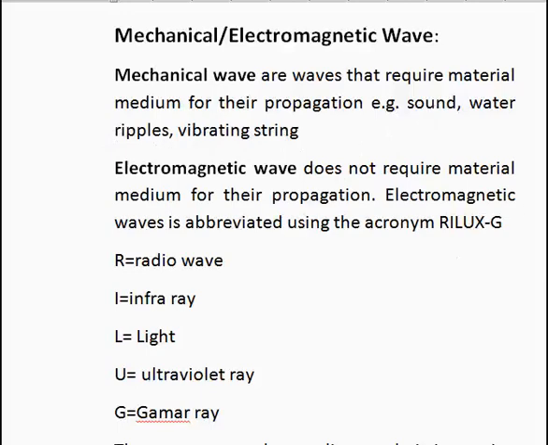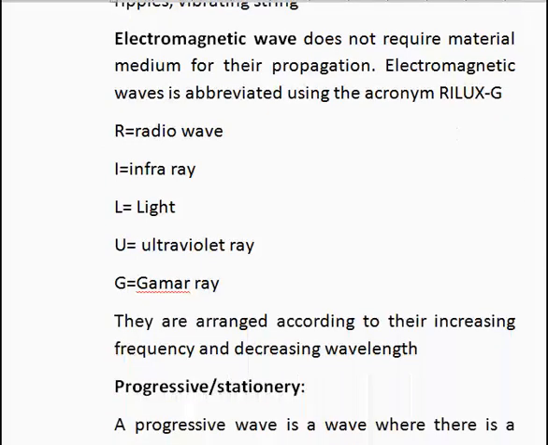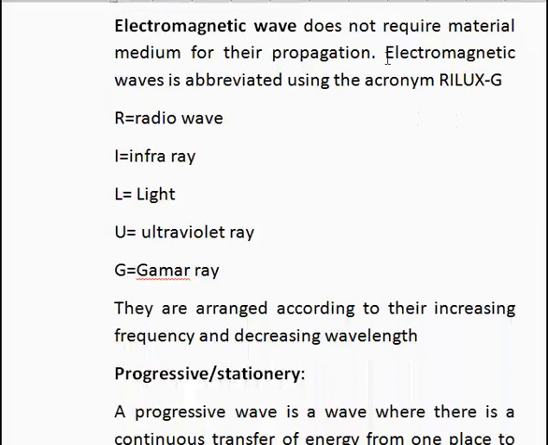But unlike mechanical waves, electromagnetic waves do not require a material medium for their propagation, which simply means that they can travel in a vacuum. So they don't need gas, they don't need liquid, they don't need solid to travel. Now let's look at examples. I'm not just giving one example, I'm going to list all the electromagnetic waves.